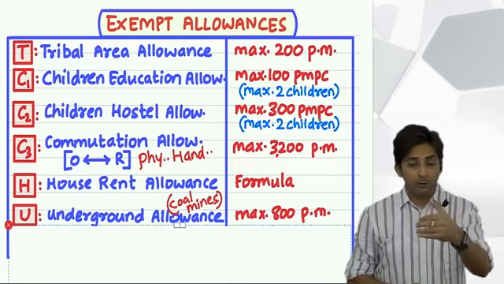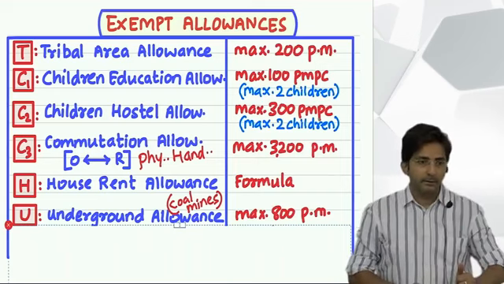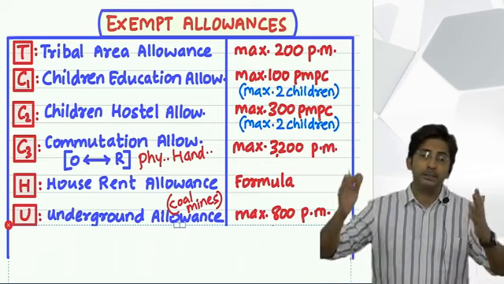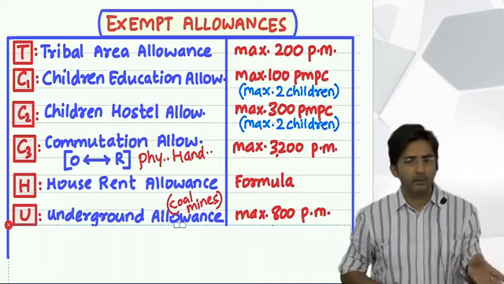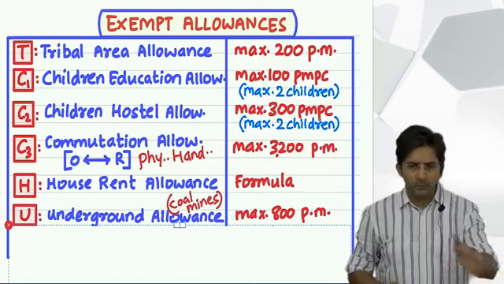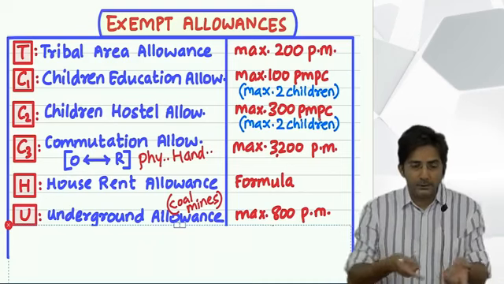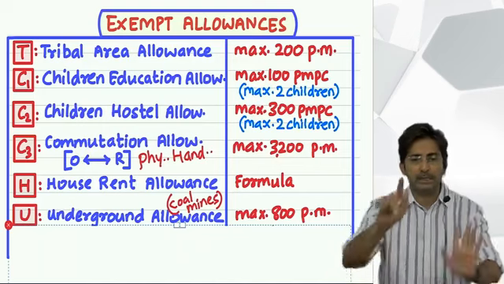Drivers, or not just drivers, there are sometimes helpers also with the driver. Have you traveled by bus? Whenever you go by bus outstation somewhere, there is one driver, and along with the driver he has some helper or some conductor, whatever. So even for them the rule is same. Whether you are a driver in the course of driving or you are just a helper, if you get this kind of allowances, the rule is same.